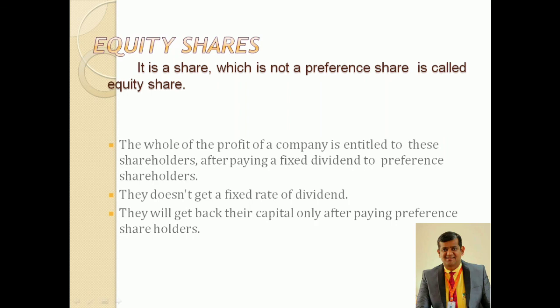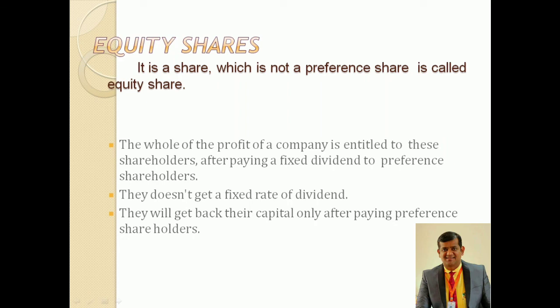Okay, so that point you should remember. The rate of dividend paid to equity shareholders is far higher than the fixed rate paid to the preference shareholders. However, when there is no profit in any year, the equity shareholders' dividend for that year will not be paid as arrears of dividend. So if there is no profit earned by the company, it cannot be carried forward to the next or subsequent years. Even though profits may be very large in the next year, a previous year's profit cannot be brought forward. And equity shareholders are entitled to vote on all resolutions.